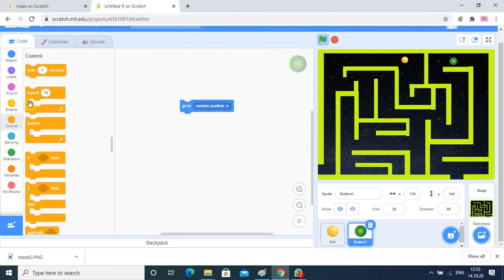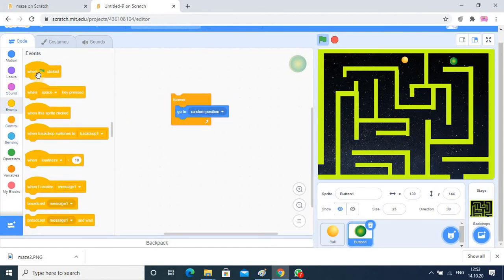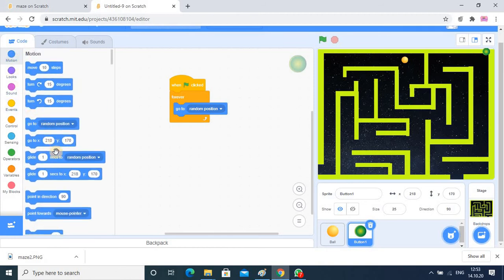So here in the control category there is a forever and it will be operated once the game starts. So in the event category there is a flag, so we just check it out. It is going very fast, okay, you observe. So here we have to set the timing for that. So here there is a go to random position, and in place of this one it is better if you set this one, because along with that timing is also there.